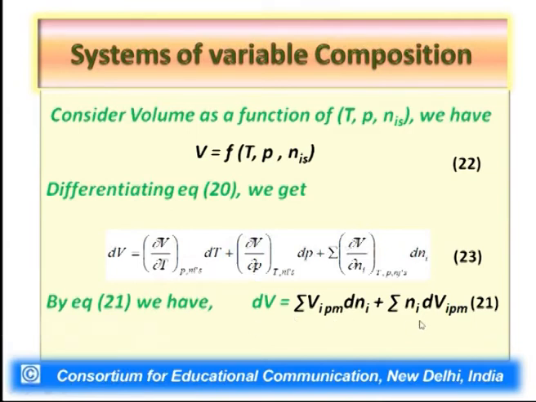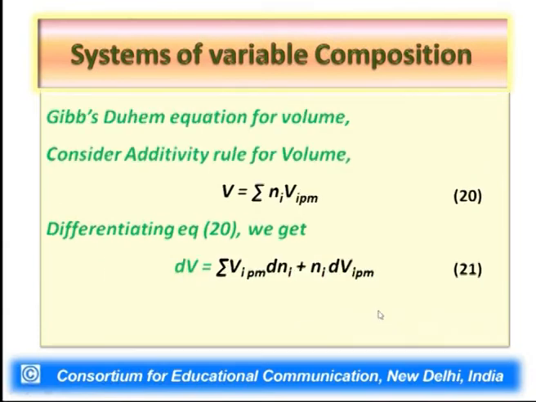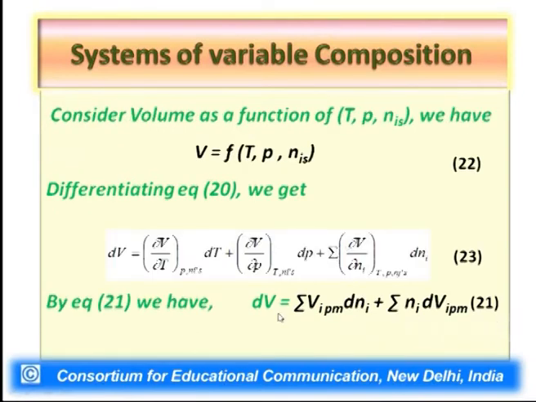Now we can make use of equation 21 here, which we had just derived earlier. From that Gibbs-Duhem additivity rule, we have derived dV equal to summation V_i PM into dNi plus summation Ni dV_i PM, this equation 21. And we have also the change in volume of the system being related to temperature change, pressure change and number of moles change in various constituents.